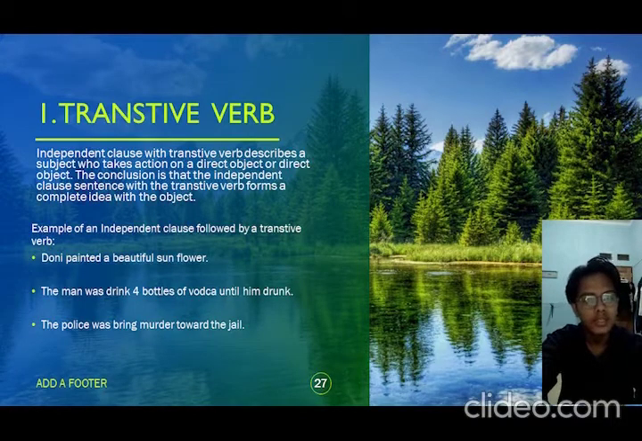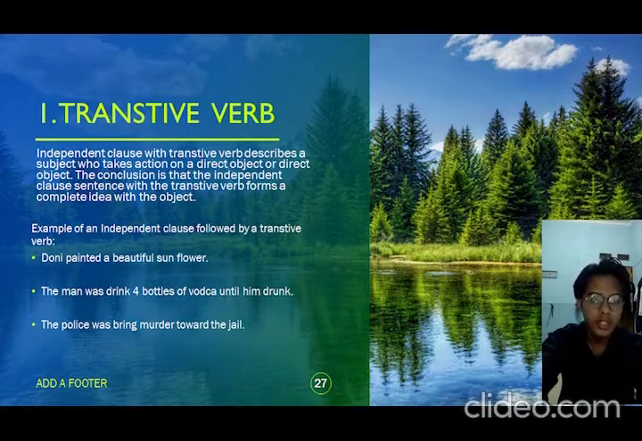Next, the man drank 4 bottles of vodka until he was drunk. The man is the subject, drank is the verb, 4 bottles of vodka is the object, and until he was drunk is the adverb. 4 bottles of vodka is the direct object that explains what the man drank.